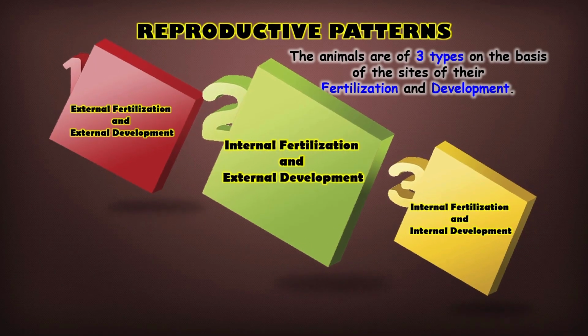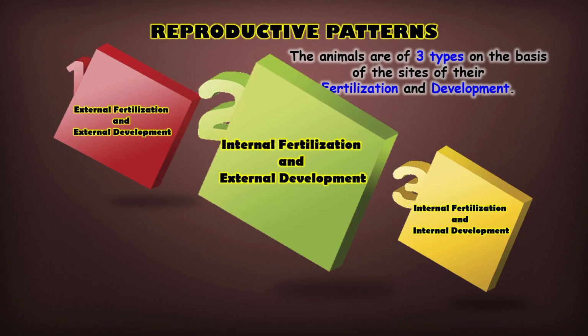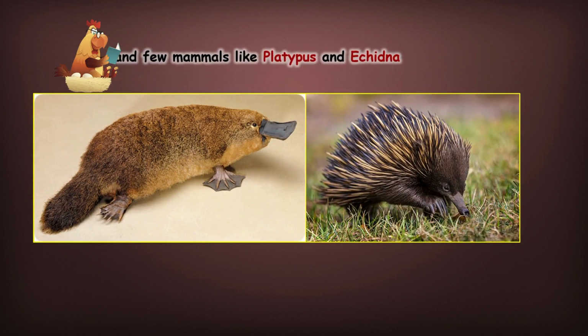Now we are going to discuss the reproductive pattern that is internal fertilization and external development. In animals like birds, the platypus, and the echidna, reproduction involves internal fertilization followed by external development. Birds and these rare egg-laying mammals form eggs inside the female body but lay them outside, where development continues. The pictures here show a platypus and an echidna, two unique mammals that lay eggs just like birds.